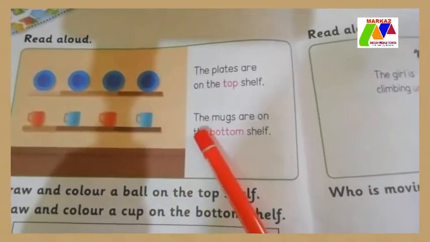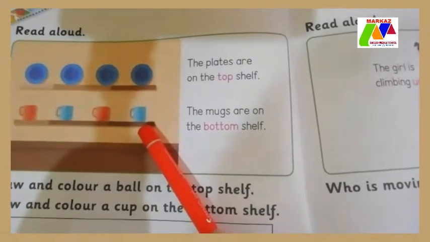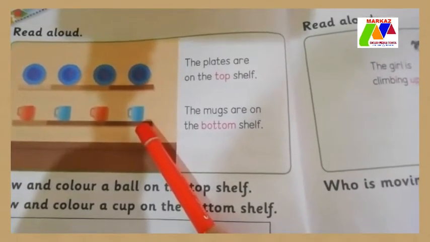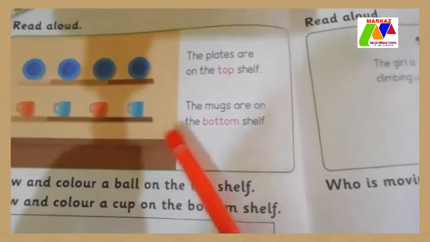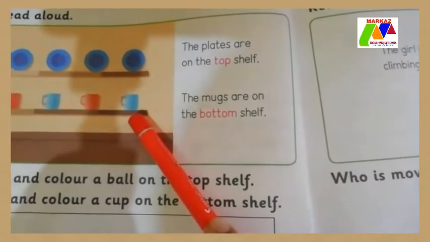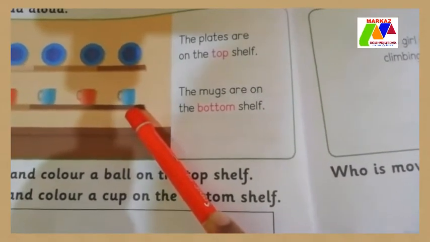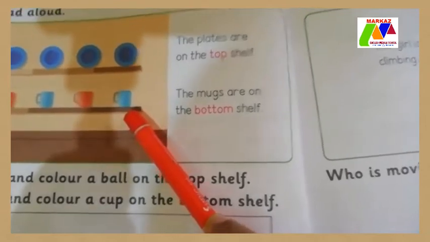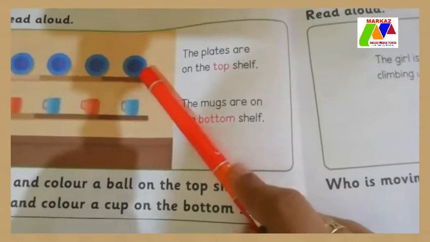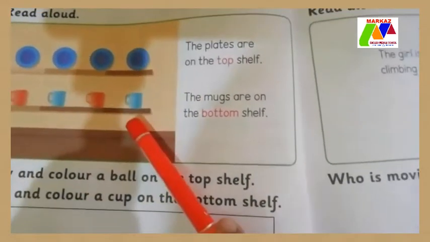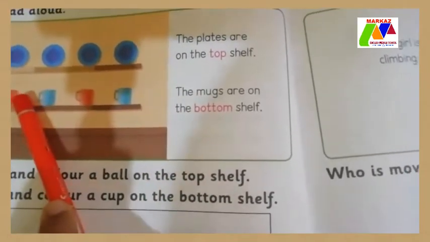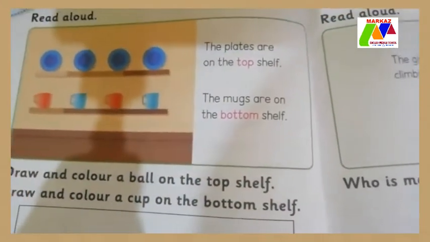Then the mugs are on the bottom shelf. Here the word bottom shows us where the mug is in the shelf. The top part of the shelf is fully plates and the bottom part of the shelf is fully mugs. Okay.